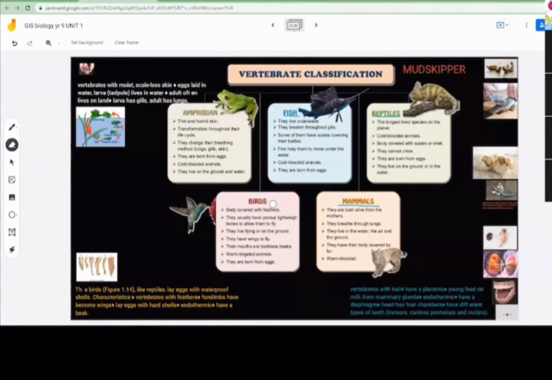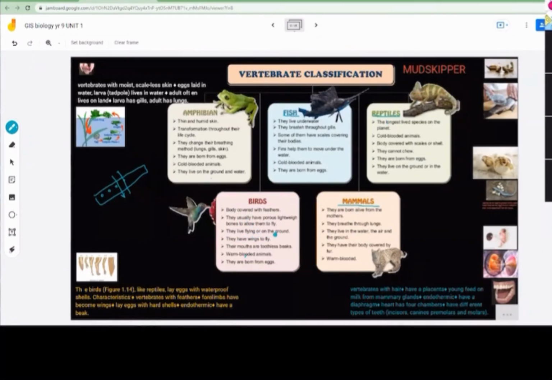Birds. Birds' bodies are covered with feathers. They usually have porous, lightweight bones to allow them to fly. What does that mean? They have hollow bones. Let's suppose here is a bone, and it has small pores so that air can pass in and out. That's why it is lightweight.